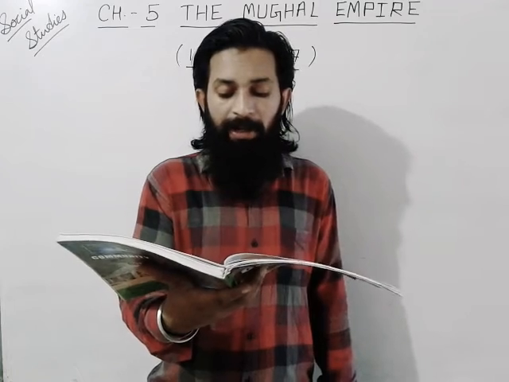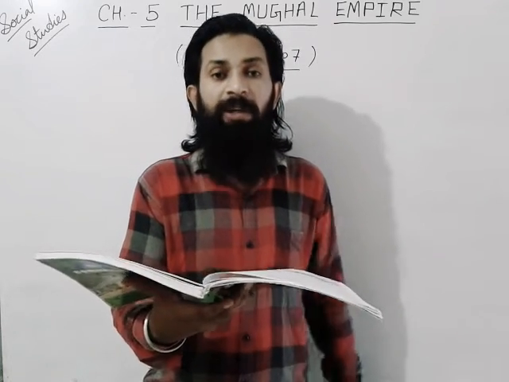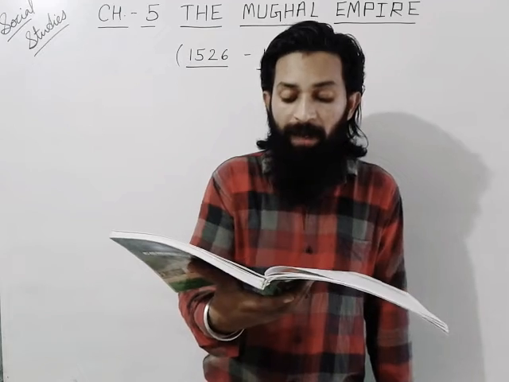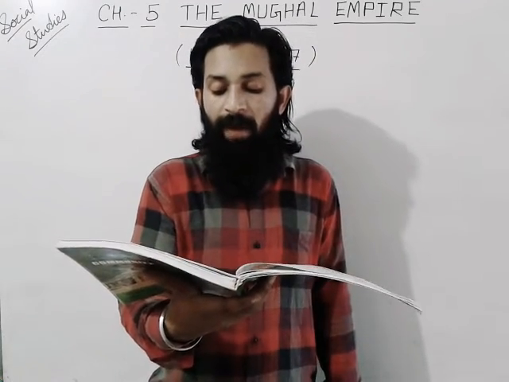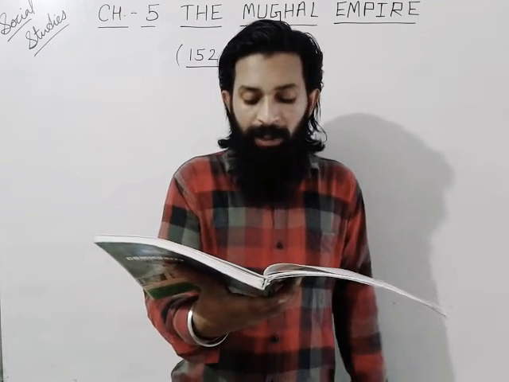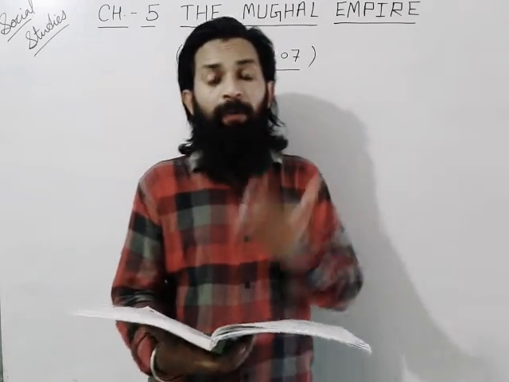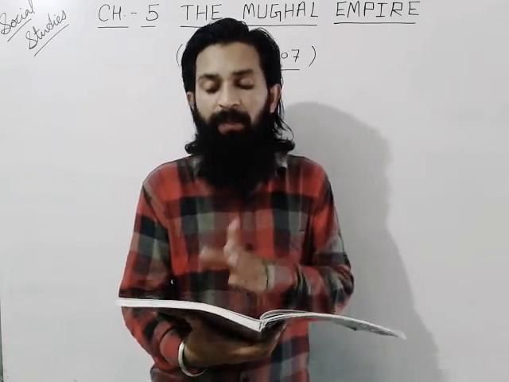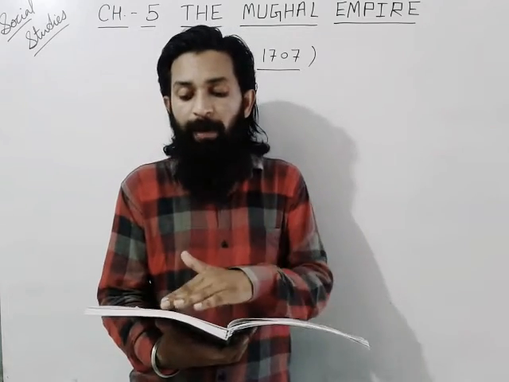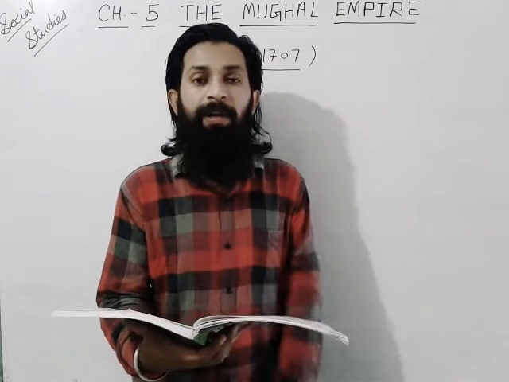Aurangzeb's reign can be divided into two phases. The first from 1658 to 1680, when he was in North India, and the second from 1681 to 1707, when he was in the Deccan. Suppression of revolts. There were many revolts during the reign of Aurangzeb in northern India. Aurangzeb had increased the land tax from 1/3 to 1/2 of the produce. Before Aurangzeb, the land tax was only 1/3 of the production. After Aurangzeb came, he decided to take 1/2 of the produce.